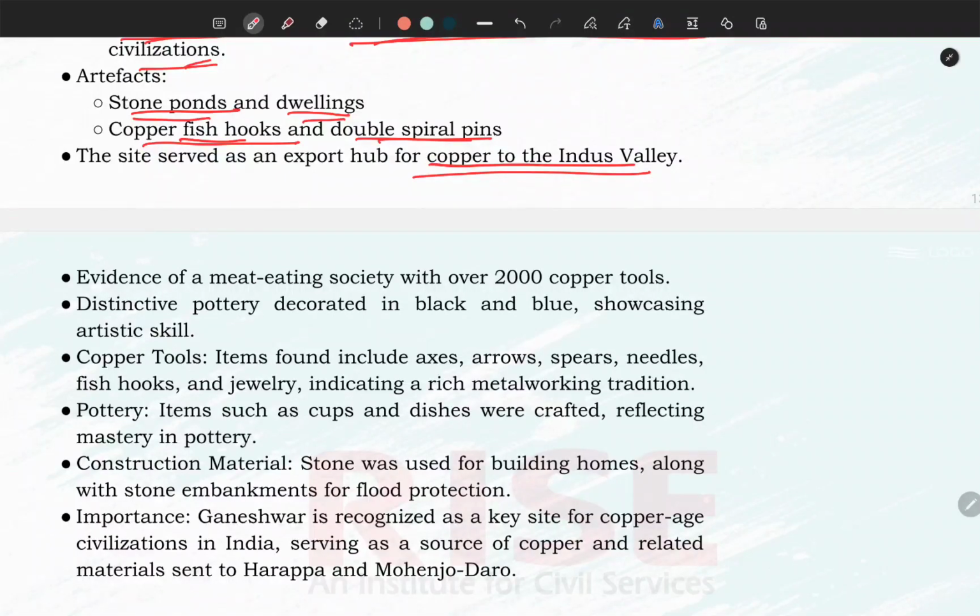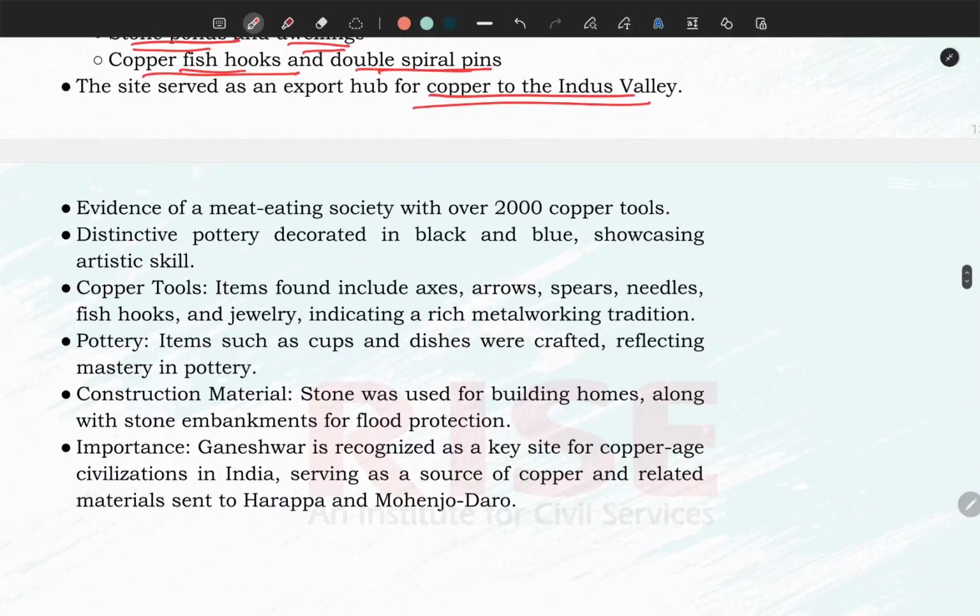Although this fact is not established, many historians are of the opinion that Ganeshwar used to be a copper supplier to the Indus Valley civilization, because the Indus Valley civilization was basically trade-based and was involved in international trade also. Now, there is evidence of a meat-eating society, with 2000 copper tools found, and historians suggest that the inhabitants of the Ganeshwar civilization used to have meat in their diet.